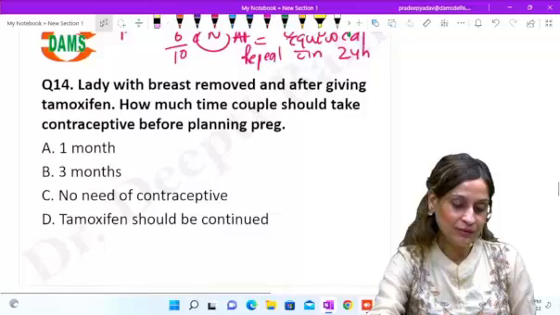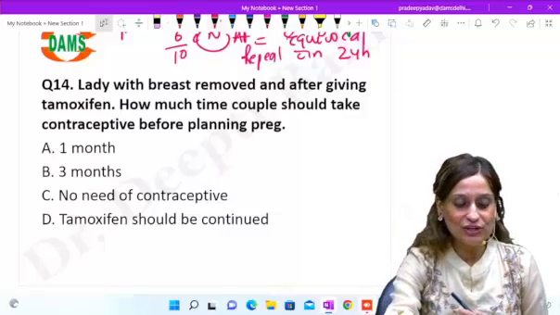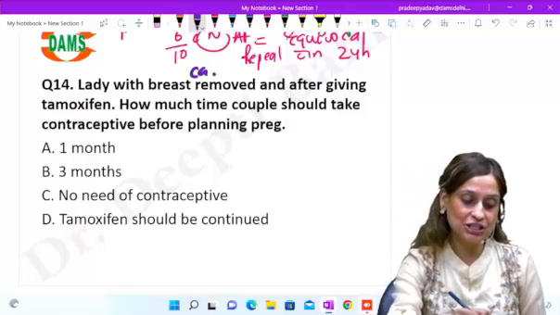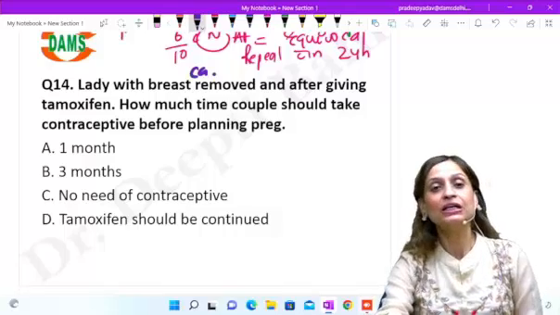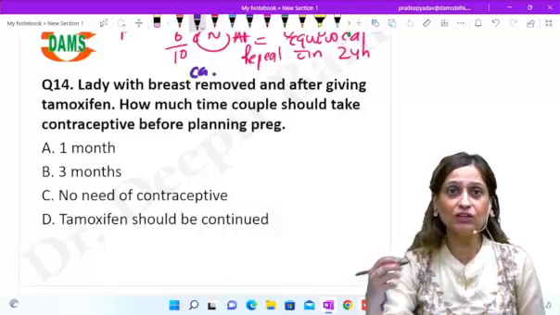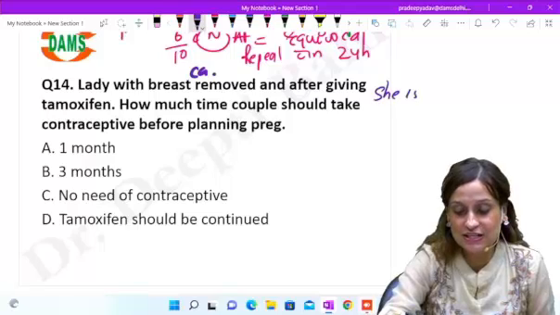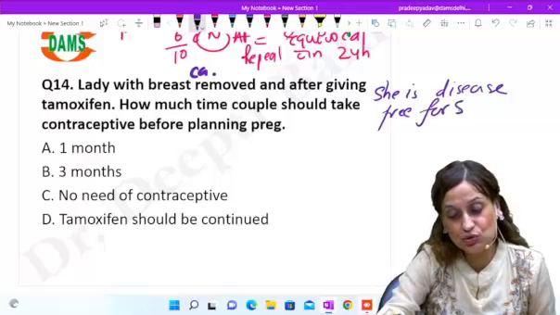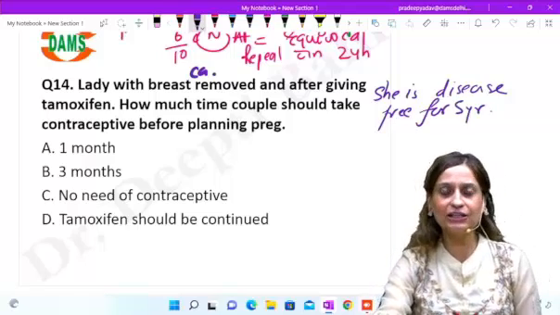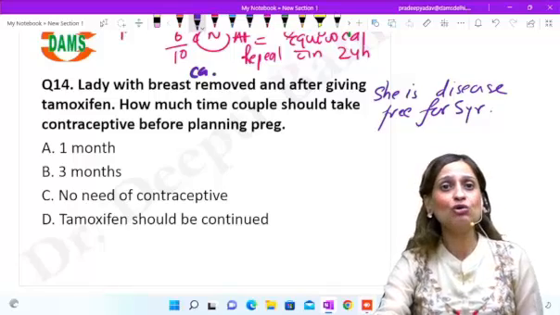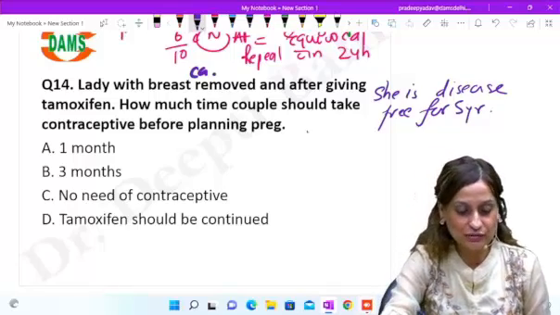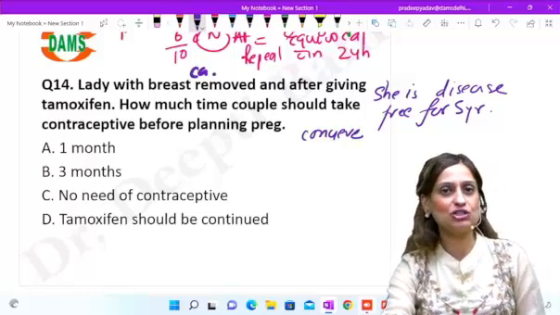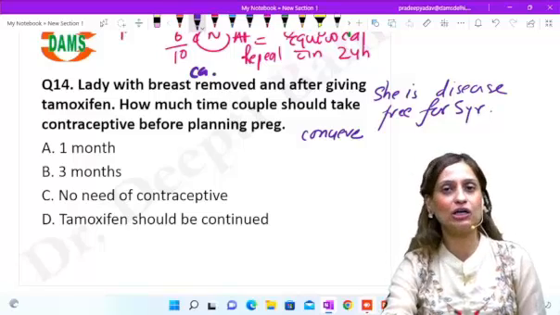Okay. So this was a question where the woman was a known case of breast cancer, and she has undergone a mastectomy, and she has been on tamoxifen therapy. The question also said she is disease free for 5 years. Yes, that was also there in the question. So she's been taking tamoxifen for a span of 5 years. Now she wants to conceive. So that was the exact MCQ, right? What should be the contraceptive advice?